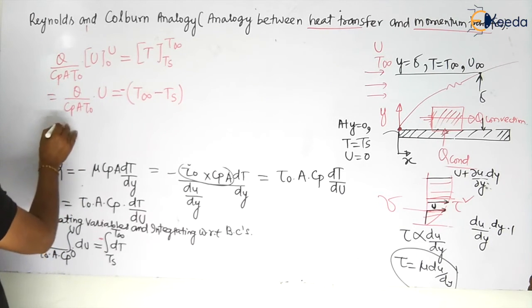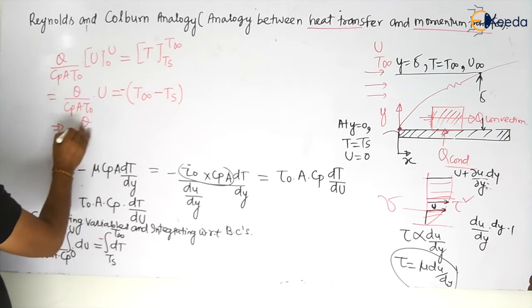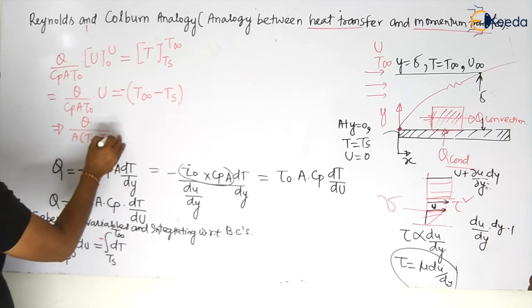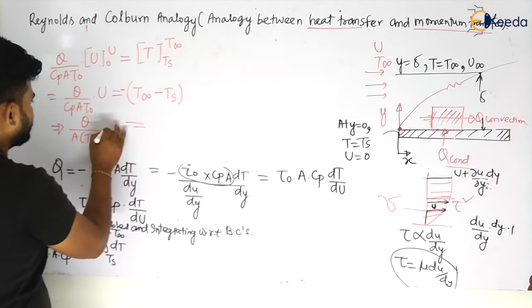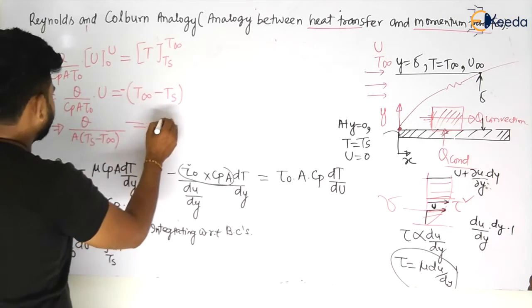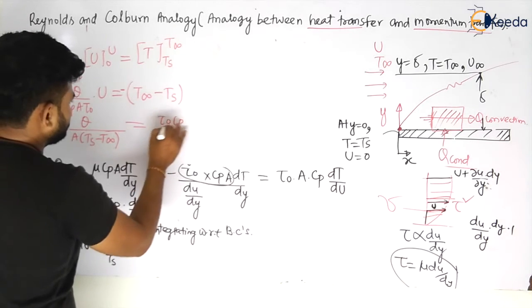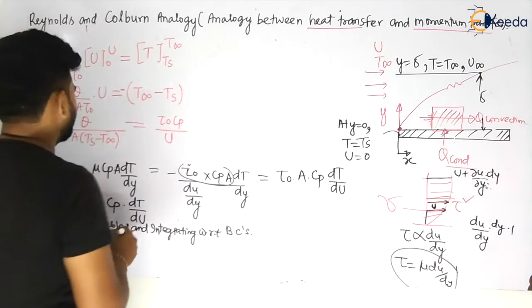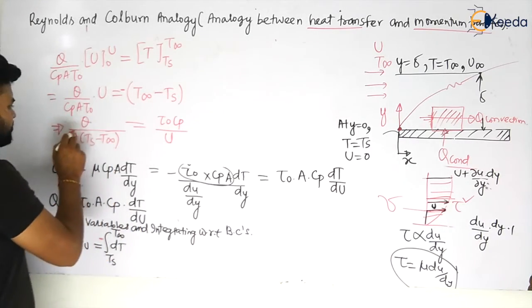Let us combine all terms. So if I take Q by A, Ts minus T infinite on this side, and the remaining term on this side, that is your remaining term is what? Tau naught Cp by mu. Tau naught Cp by u. That is the velocity. Tau naught Cp by u. So what is this term, my dear students?